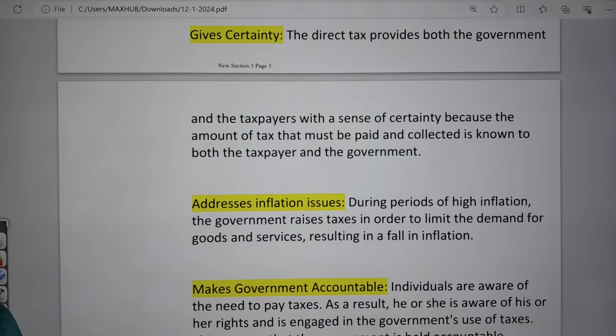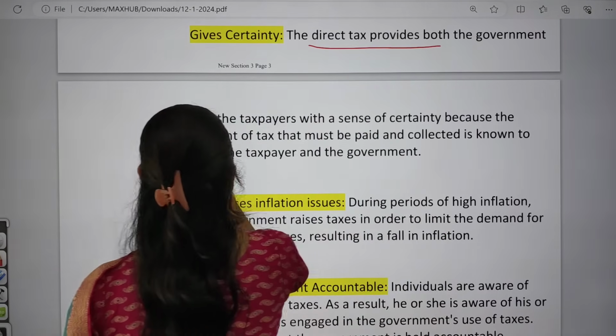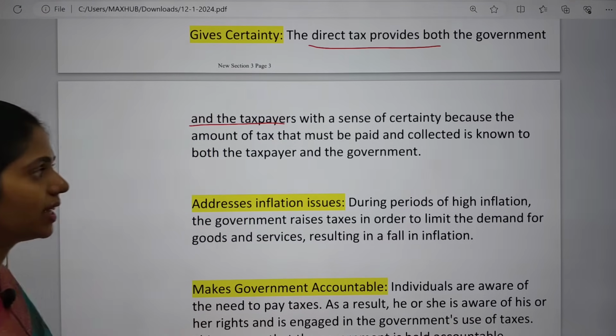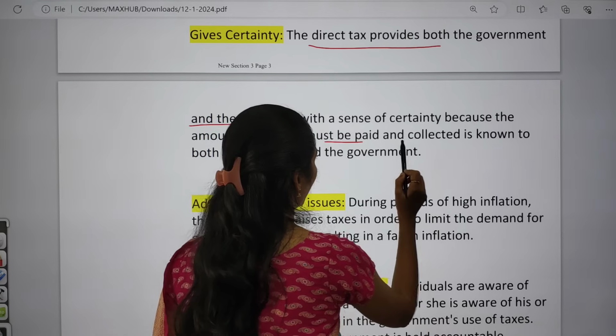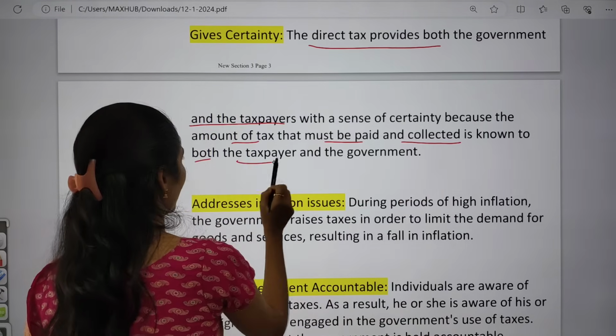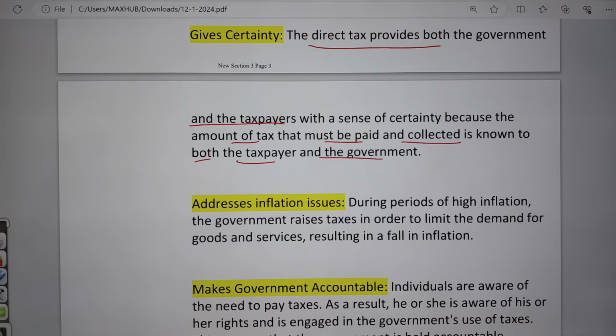And the next important point is that it also gives certainty. Direct tax provides both the government and the taxpayers with a sense of certainty, because the amount of tax that must be paid and collected is known to both the taxpayer as well as the government. So because of this, it gives certainty.